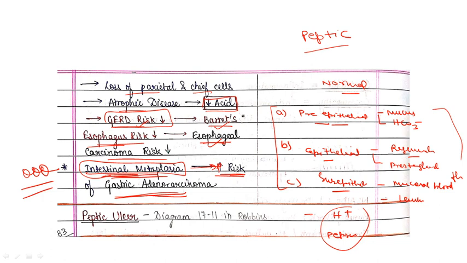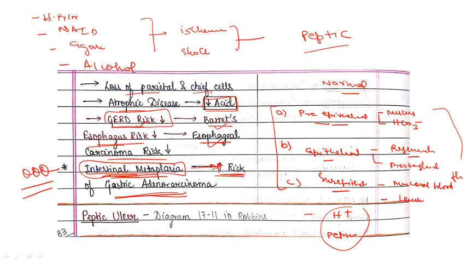Okay, now coming to damaging forces which cause direct mucosal damage. That is H. pylori infection, the first and most important. Then NSAIDs. Then the third one is cigarette smoking. Cigarette smoking also leads to peptic ulcer. Then also alcohol. So these are the damaging forces which directly cause mucosal damage, and basically this will impair defensive forces, and they all will cause ischemia, or they will cause shock, and that will lead to ulceration.